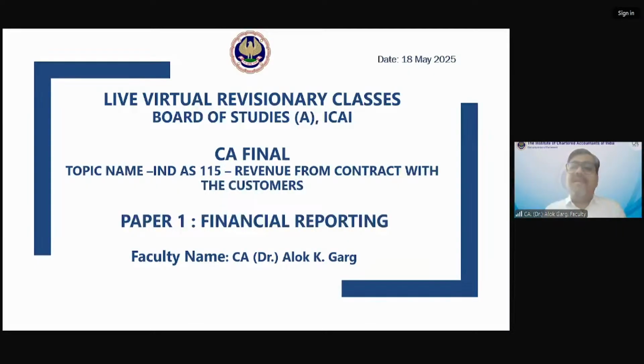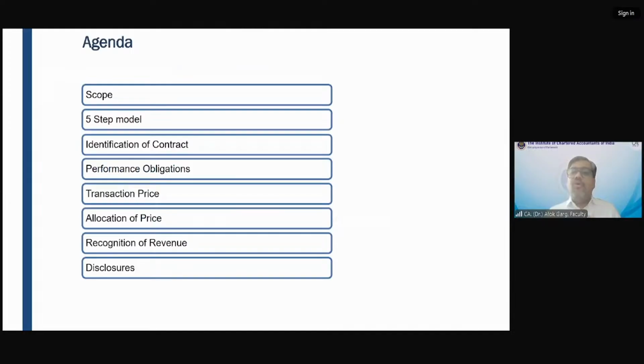Friends, this standard measures all the revenue from all the companies, from all the sectors into a five-step model. And what are those five steps? These five steps are in itself like a chapter, okay. So every step is like one chapter. So total five steps are like five chapters, okay.